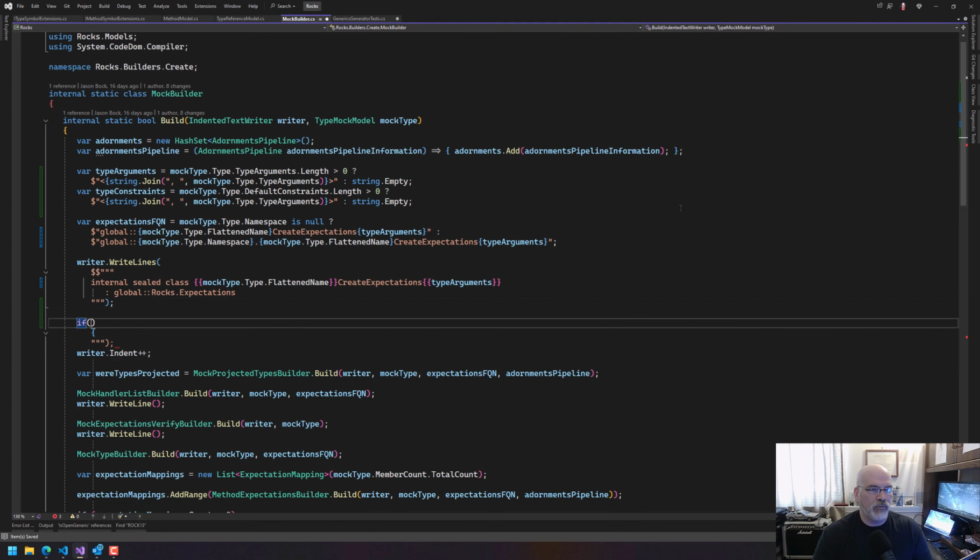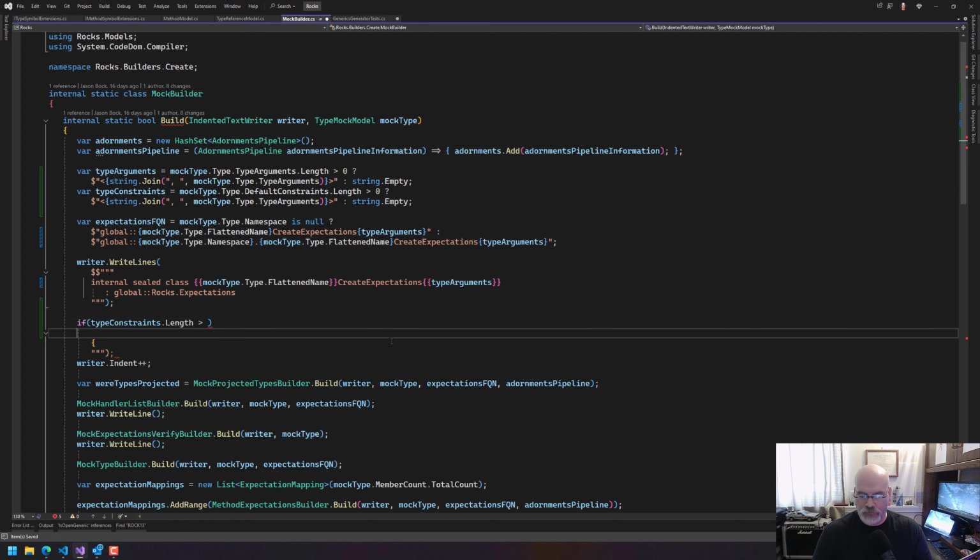Now we need to say if type constraints. Wait a minute. Oh, that goes everywhere. Okay, it was like, why are we not putting that there? That's the fully qualified name. We're just defining it here. Got it. Okay. So type constraints count is greater than 0. That means we did something.